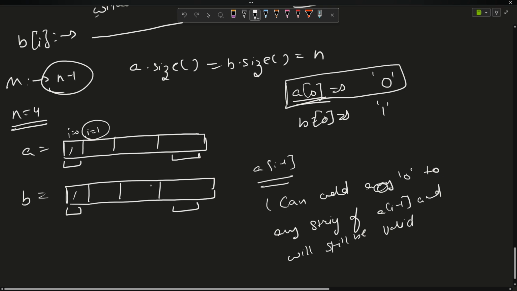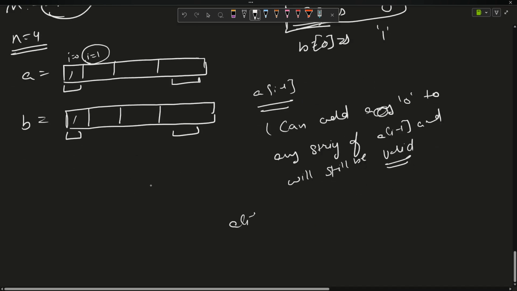What do I mean by valid? It does not contain consecutive ones, right? So A of i is equal to A of i minus 1. But wait, can I consider B of i minus 1 as well?